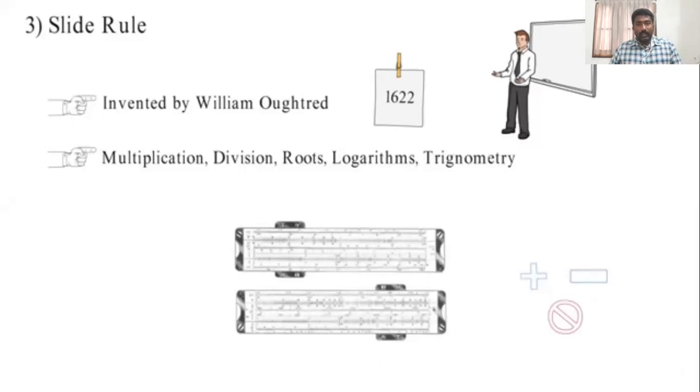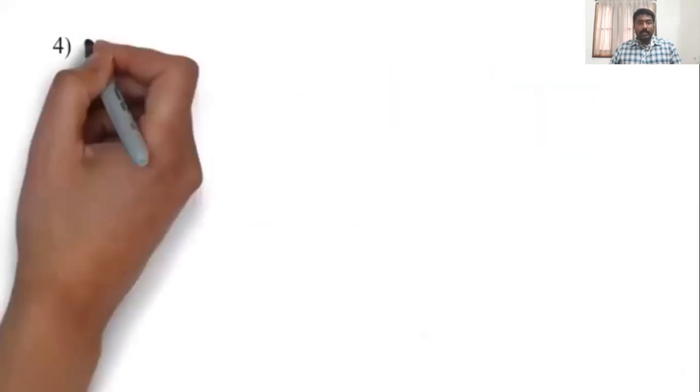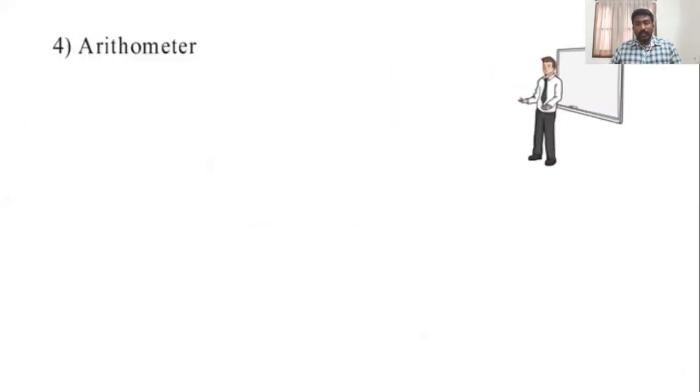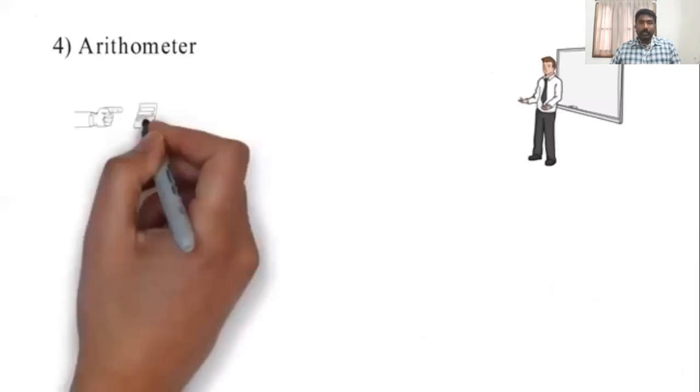And after this slide rule mechanism, there was one more calculation method that the ancient people followed. That's called the arithmometer.